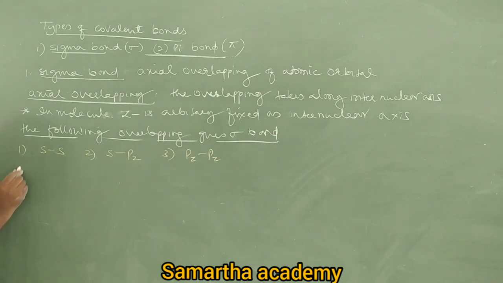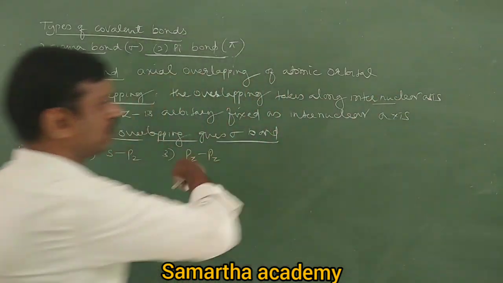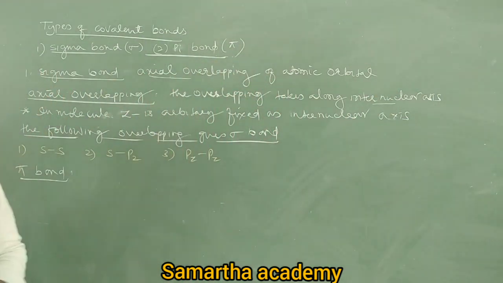Next, pi bond. Come on, tell me, what is the pi bond? The covalent bond which is formed by sideways or lateral overlapping of atomic orbitals. Here, axial overlapping of atomic orbitals, there, lateral overlapping, right?